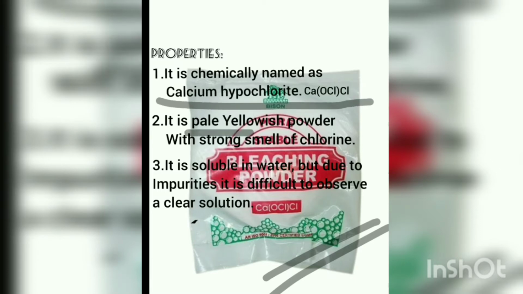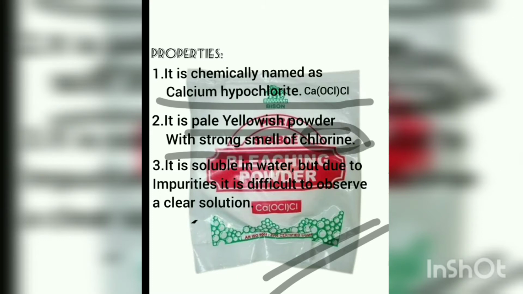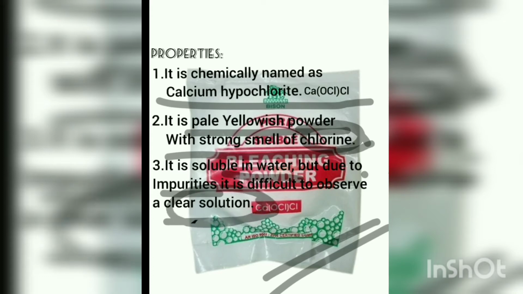It is a pale yellow powder and it has a strong smell of chlorine. It is soluble in water, but it definitely has some impurities, so it is difficult to observe a clear solution. The water will look milky because of the presence of impurities. These are the properties of bleaching powder.